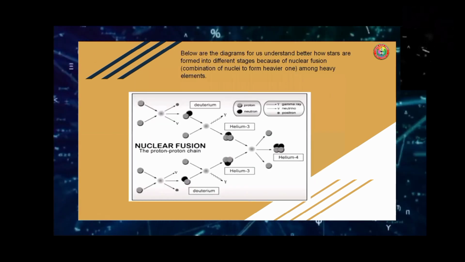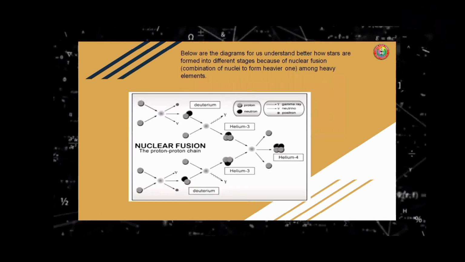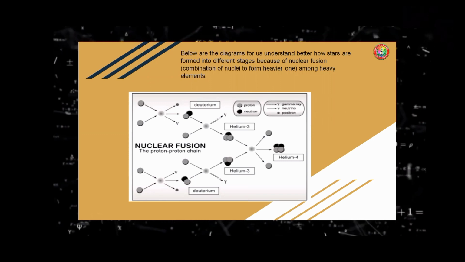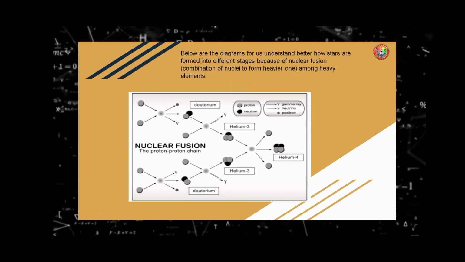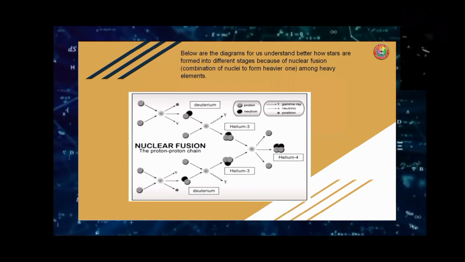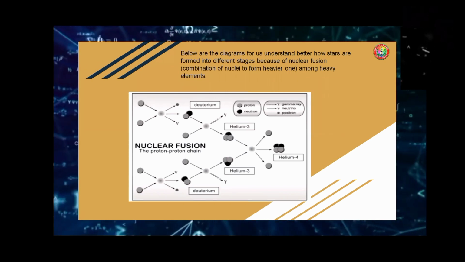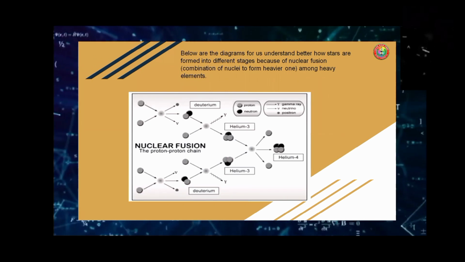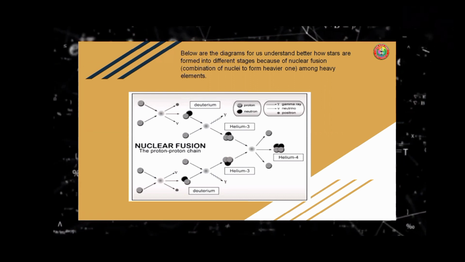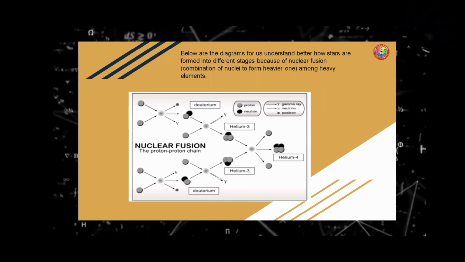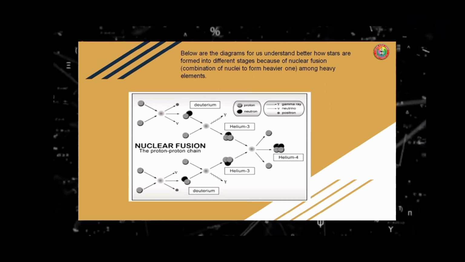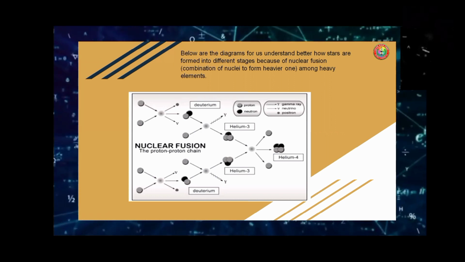Below are the diagrams for us to understand better how stars are formed into different stages because of nuclear fusion, which is the combination of nuclei to form heavier ones among heavy elements. So we have first the nuclear fusion, also called the proton-proton chain. The proton-proton chain in a main sequence star. In this process, the average star gets its energy and converts hydrogen into helium.